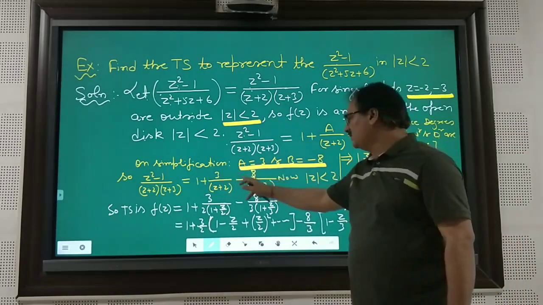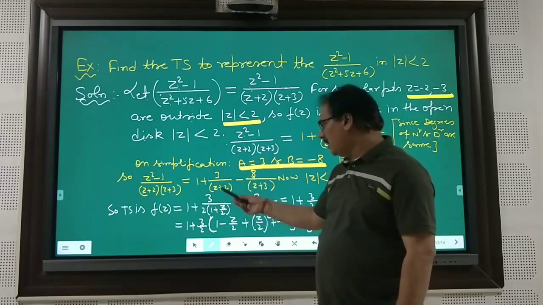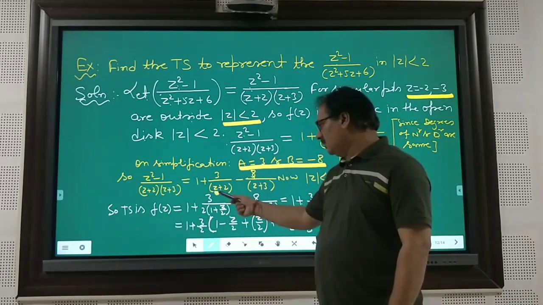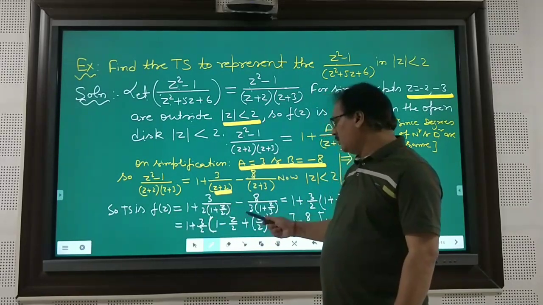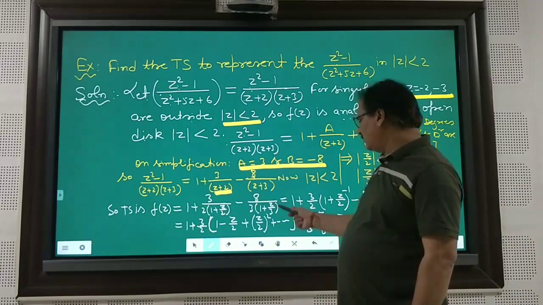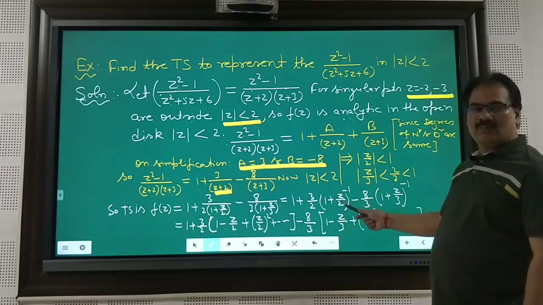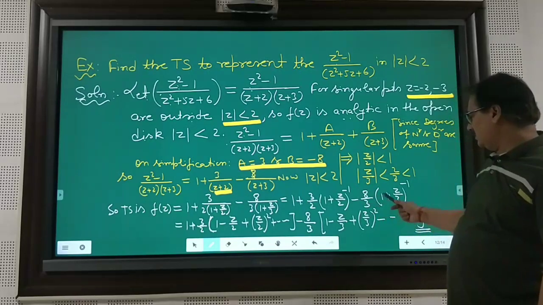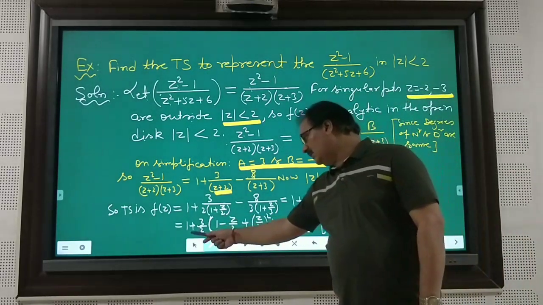After putting these values and making some simplification, we can divide the whole denominator by 2. So we can take 2 outside, giving 1 plus z by 2. Similarly here take 3 outside, 1 plus z by 3, and the same expression may be written as 1 plus 3 by 2, (1 plus z by 2) to the power minus 1, minus 8 by 3, (1 plus z by 3) to the power minus 1.